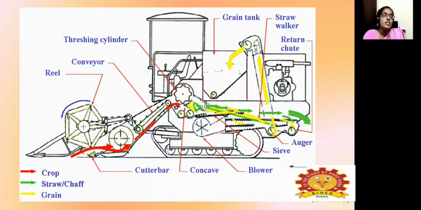In this sieve the material gets separated, then the separated or screened grain will follow to the grain tank and get stored.